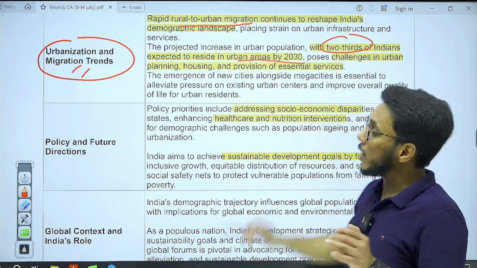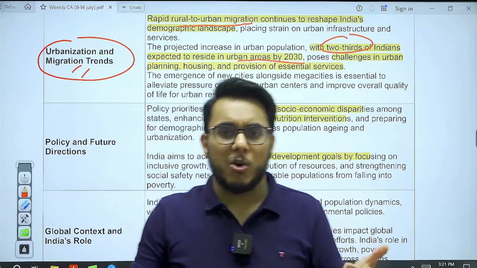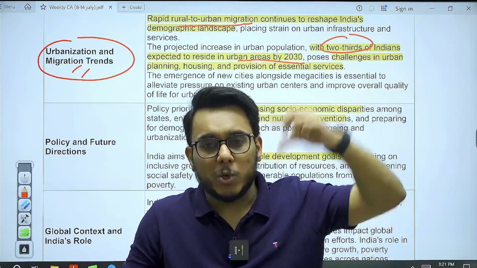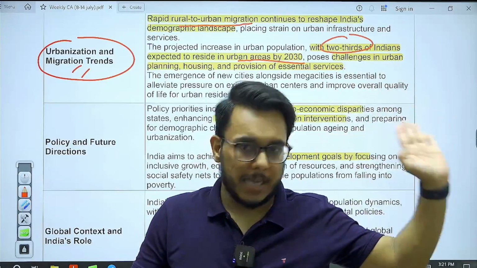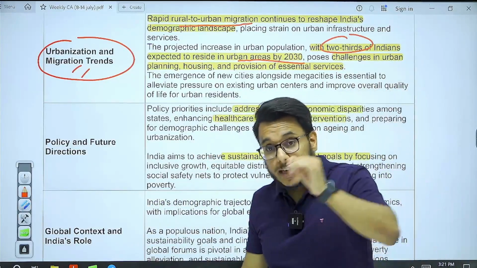And if you see, it has been provided that India's two-thirds of the population will be living in the urban areas by 2030, which is a mark of the development, because as the countries even in the West have moved towards the development, their urban population has increased very clearly. India will also see that, but it will put a lot of pressure on the urban infrastructure.